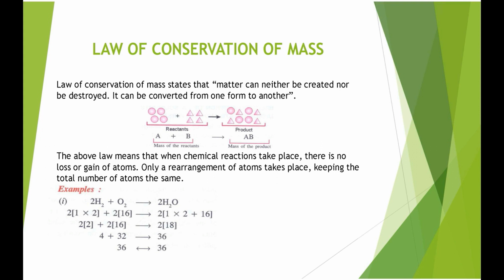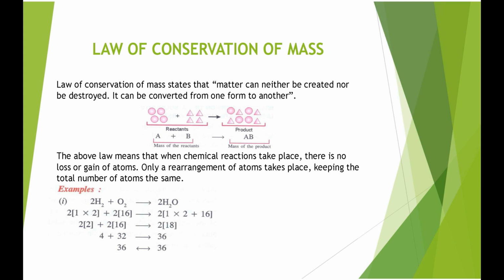We can understand this by an example. You can see here 2H2 + O2 gives 2H2O. Then we take the molecular weight of the formula. For 2H2, the atomic mass of hydrogen is 1 and there are 2 atoms, so 2 into (1 into 2) plus 1 into (2 into 16), the atomic mass of oxygen being 16. So you know how we calculate the molecular weight: we just find the molecular weight of the individual atoms.